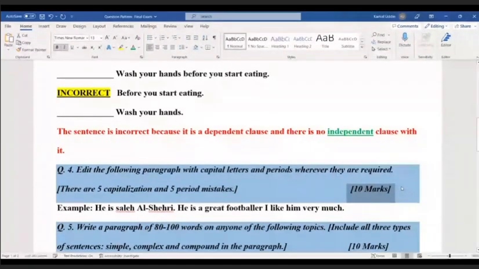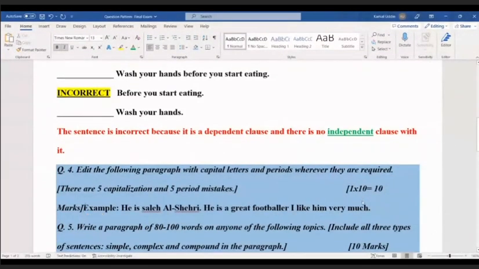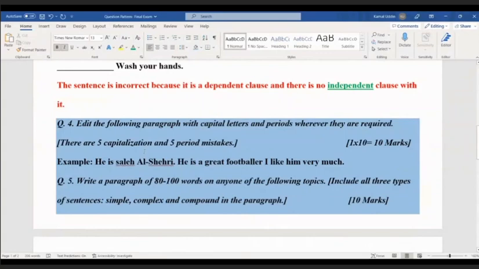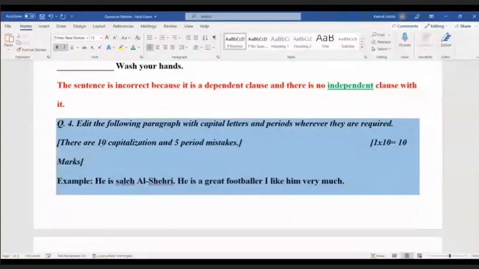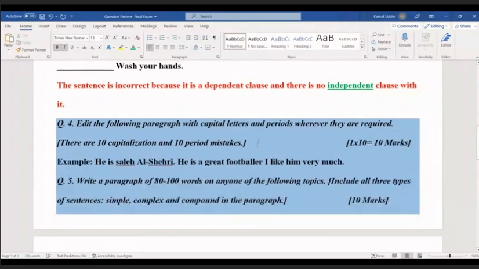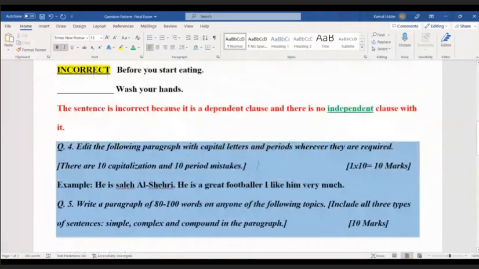Okay, the next type of questions will be: edit the following paragraph with capital letters and periods where they are required. So there will be a paragraph, and in the paragraph there will be mistakes. You have to find out the mistakes and correct them. The mistakes are mostly capitalization and period mistakes. I am not sure, there may be some other types of mistakes. If there are some other types of mistakes, it will be written in the question.